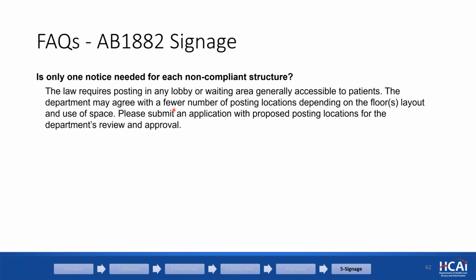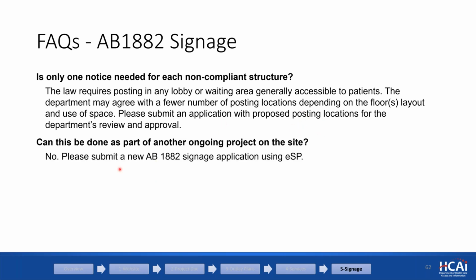There are many waiting areas at the upper floors. We want to make sure that we capture those. But again, not every single one of them. So something reduced is acceptable. We received a project in a construction project with this signage. That's not acceptable. Again, we have a tracking system, and the user guide 26 really is the way to go to get those applications in.